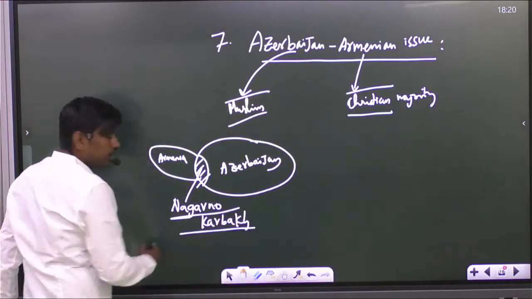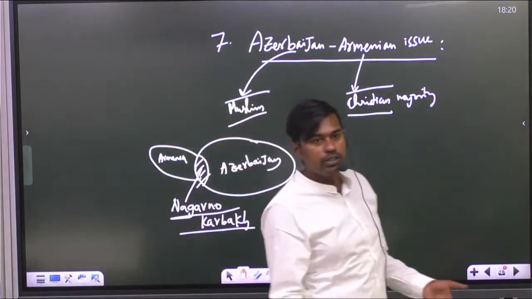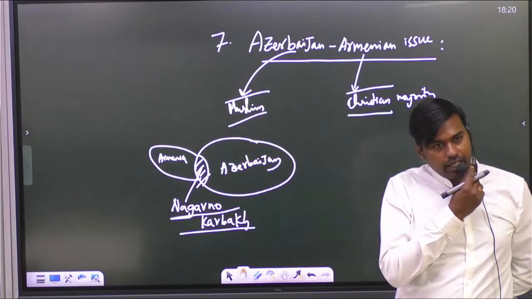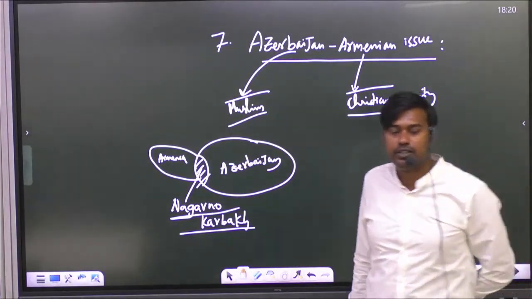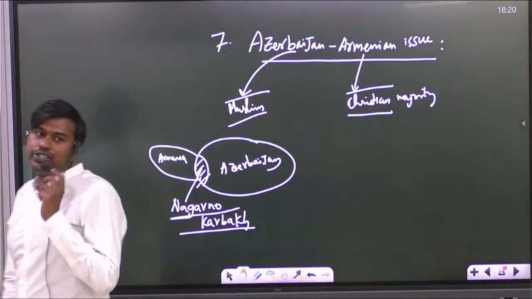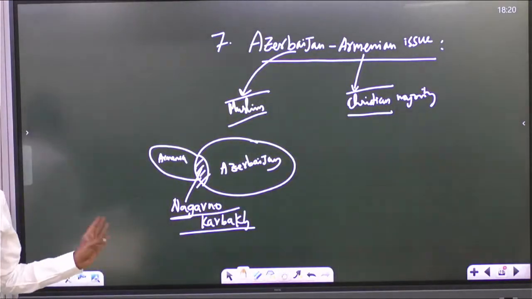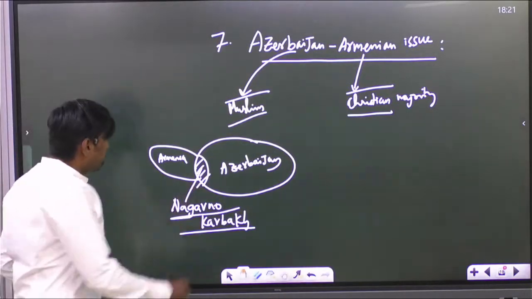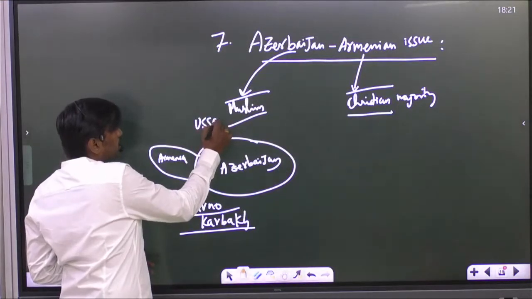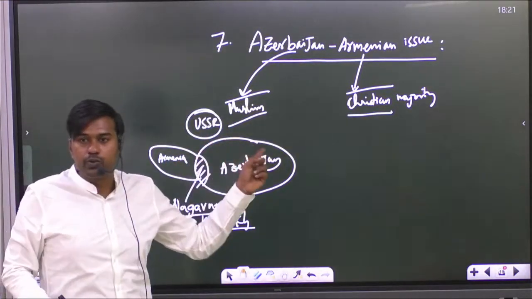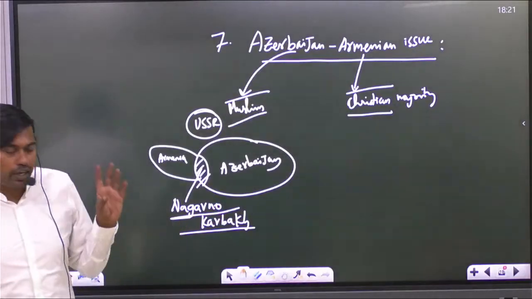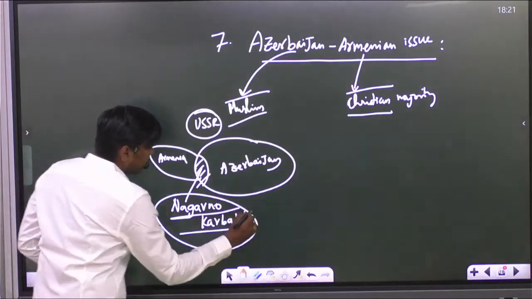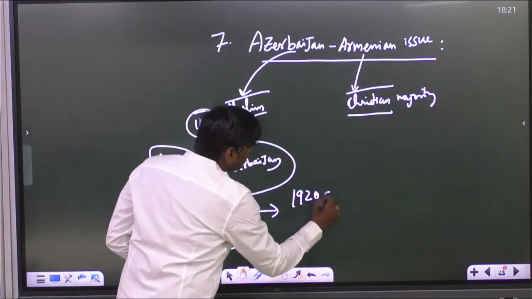Nagorno-Karabakh. Kindly write it. This question was already asked in the 2023 prelims. They may ask again, because it's in the news now. It's a controversial, disputed region between Azerbaijan and Armenia. Many of the Central Asian countries were previously part of the Soviet Union, USSR, and the USSR itself created this region, Nagorno-Karabakh, in the 1920s.